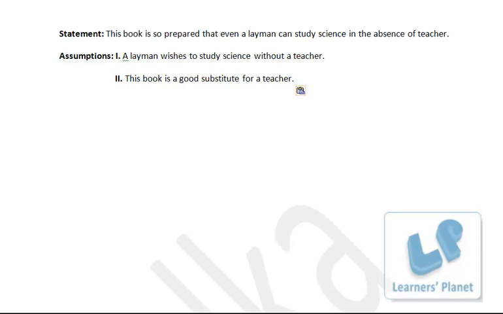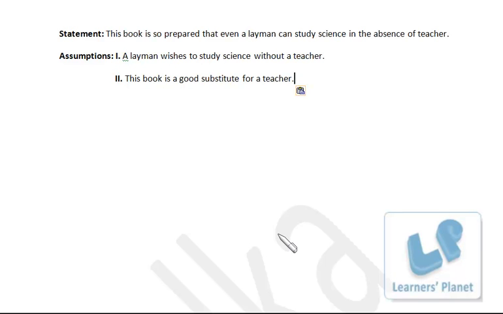Statement: this book is so prepared that even a layman can study science in the absence of a teacher. Now the assumption 1, a layman wishes to study science without a teacher. See, it is not at all implied, and I don't have to explain the things to you. This is so simple. The book has been prepared in a very simple manner, so even a layman can study science.